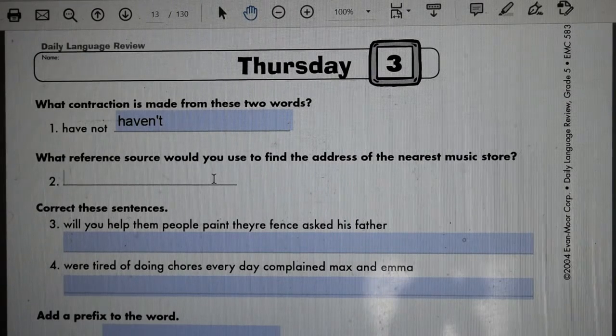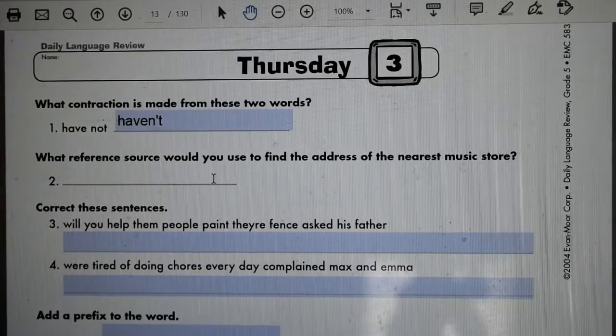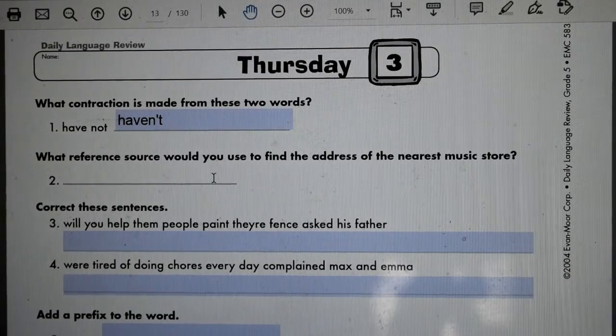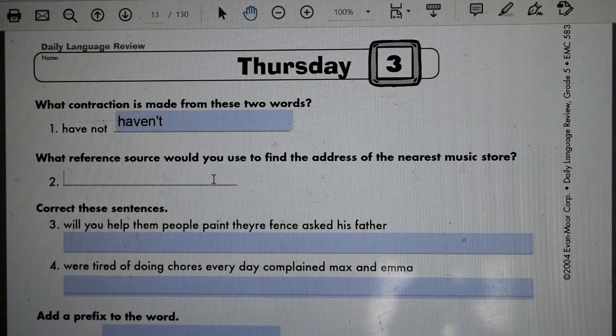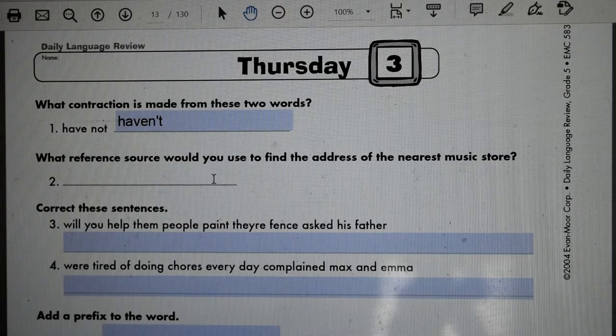All right, this next question shows that this is actually kind of an old question. What reference source would you use to find the address of the nearest music store? Well, I would think most of you would probably just type it into the internet, and the internet would spit out the information for you. In fact, I guess it's wondering what kind of music store it is, because it could be an instrumental music store. But if you were going to buy music, you'd probably just download it off the internet. So this is a very old question. A reference source would be things like a dictionary, encyclopedia, that sort of thing.